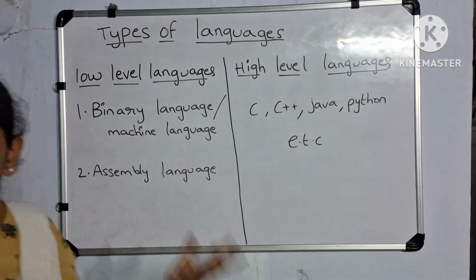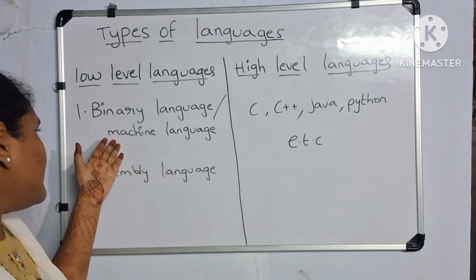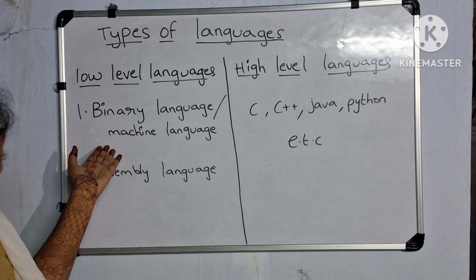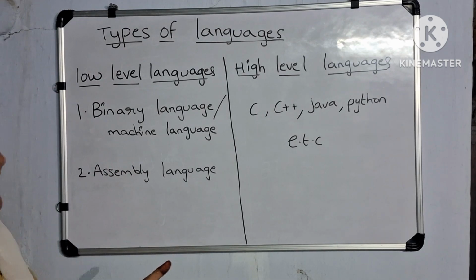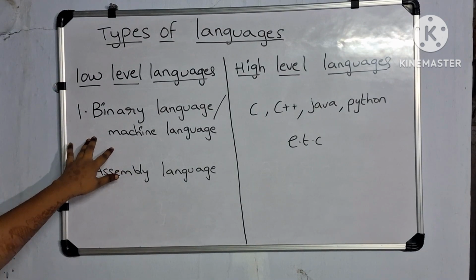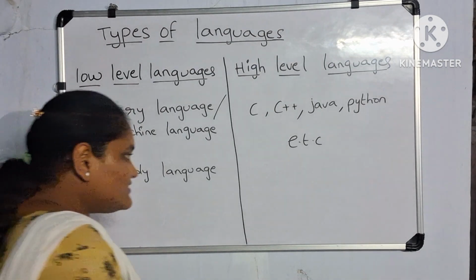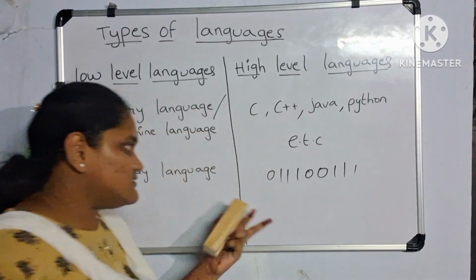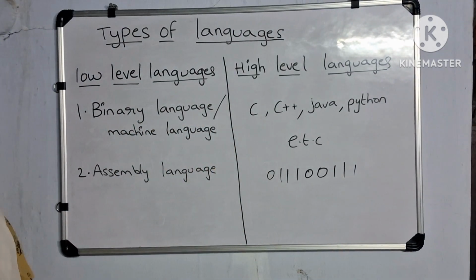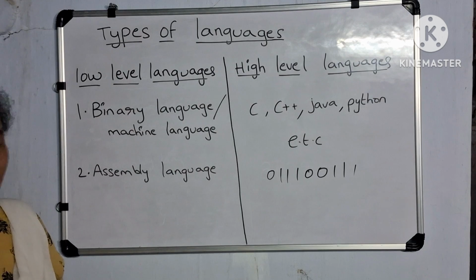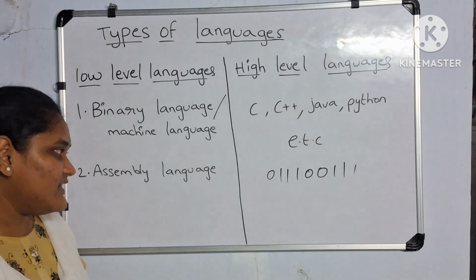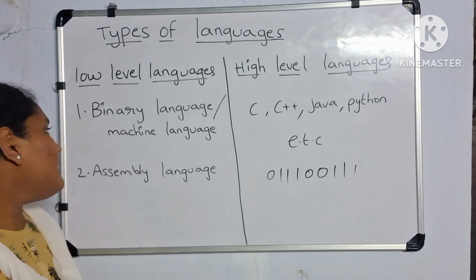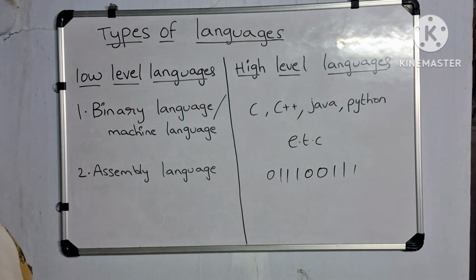So long ago, people used to use this language to write codes for computer. By looking at zeros and ones, can humans understand what it is directly, easily? No, it is so difficult to understand the binary language. Does it make any sense by looking at it? So, binary language is very difficult to understand for humans.